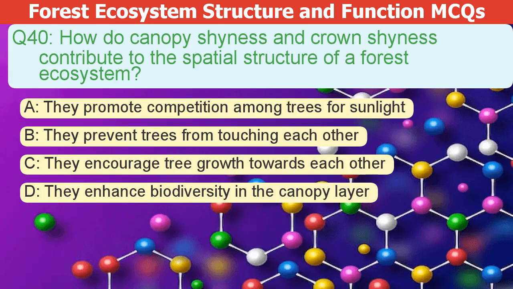How do canopy shyness and crown shyness contribute to the spatial structure of a forest ecosystem? A. They promote competition among trees for sunlight. B. They prevent trees from touching each other. C. They encourage tree growth towards each other. D. They enhance biodiversity in the canopy layer.